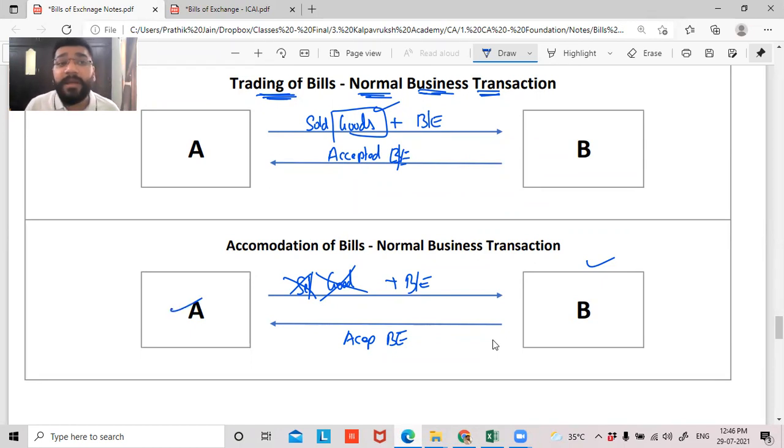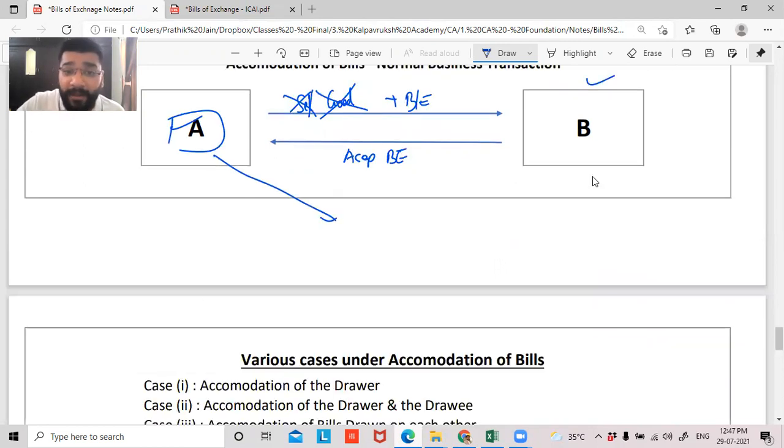Maybe A and B are two very close friends, or maybe they are close relatives. And A is in need of money. So he's requesting B, B, I will draw a bills of exchange in your name. You accept it and give it back. Then what will A do with that? A will go to the bank and get that bill discounted.